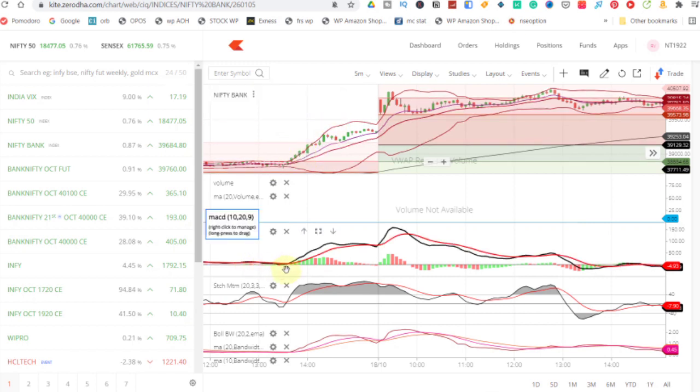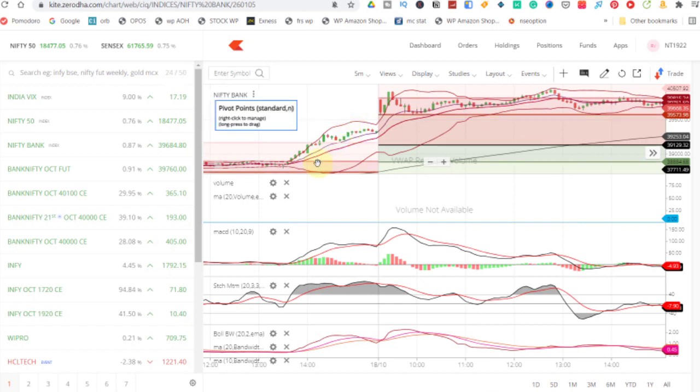In MACD, I am just using it to confirm whether it is above 0 if it is a buy position, so that you can confirm that the greater the distance between these two moving averages, 10 and 20, the higher MACD will go. So that would be another confirmation for me, and the histogram is also used to find the momentum. And Bollinger Bands is also a different version of moving average. That is, the middle line is the moving average, and the upper and the lower band is just the standard deviation of that moving average.